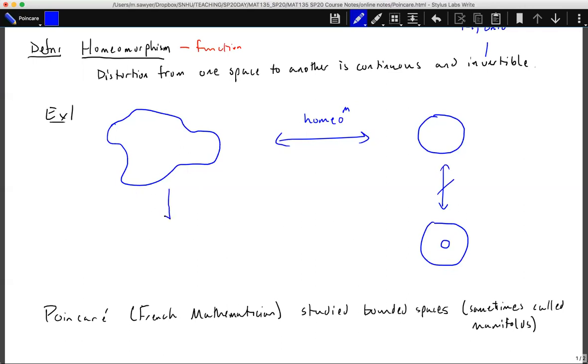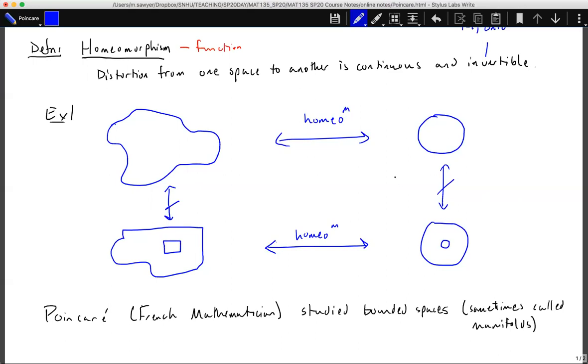In the same fashion, I can't distort my squiggle that could have sharp edges into something with a hole in it. But I do have a homeomorphism between the sharp edged box with a sharp hole in it and something smooth with the hole, because remember, I can squish my edges out nice and smooth as long as I have a nice pretty function, which we can talk about what those are, continuous pretty functions that do this, to smooth out those edges, smooth it into a nice pretty circle.